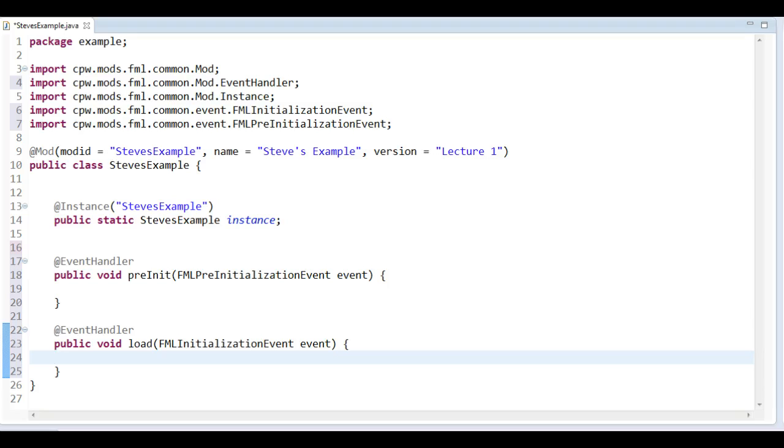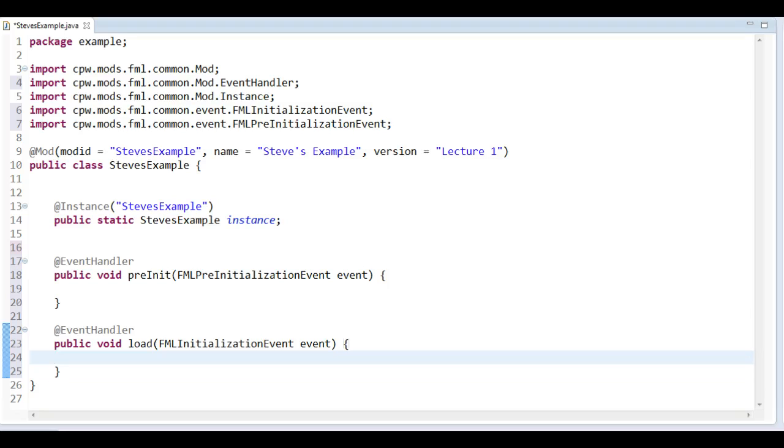So for instance, we might want to create a lot of handlers that do things for us. We might want to register recipes. We might want to prepare a lot of data that we're going to use, set up a lot of connections between our code. So in load, in the initialization phase, we want to set up everything that we care about for our own mod. While in pre-init, we need to set up things that other mods might care about as well. Basically when you load sounds and textures, but also when you occupy IDs, block IDs and things like that, so everything can be reached properly.